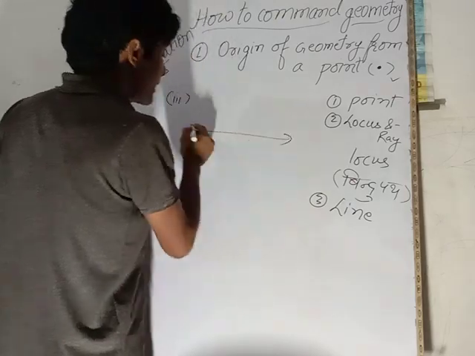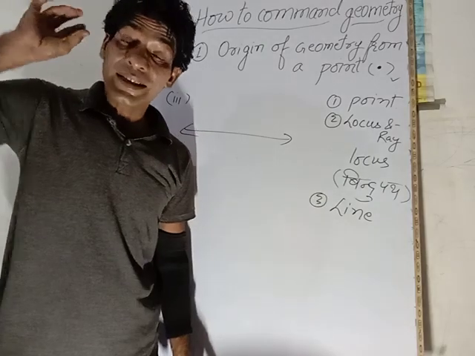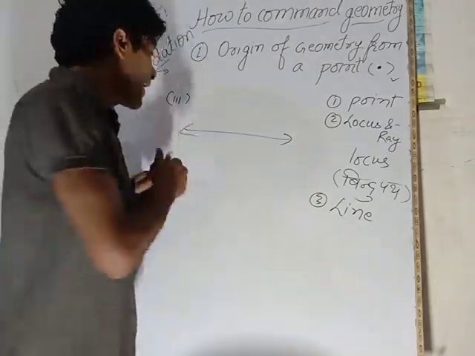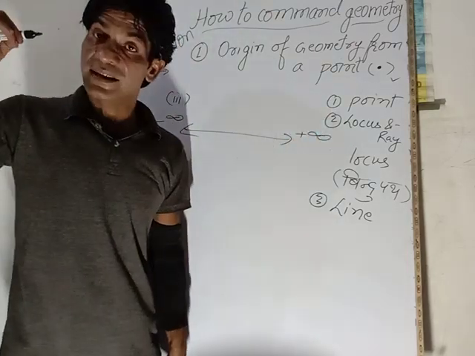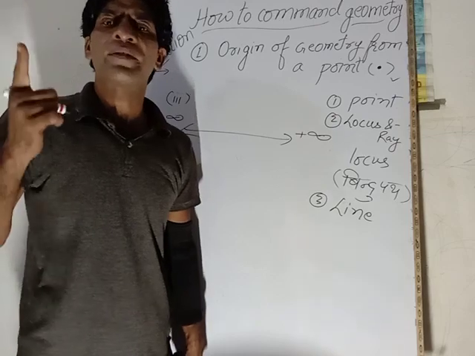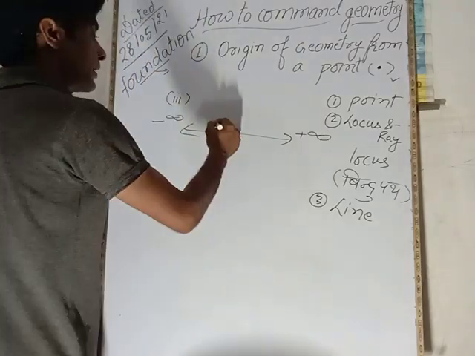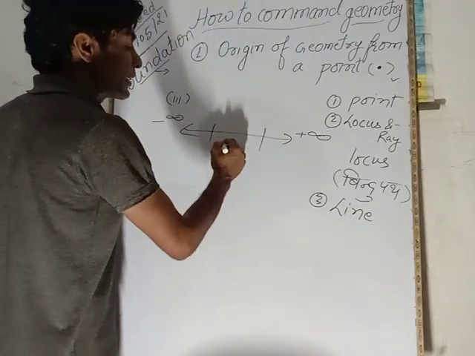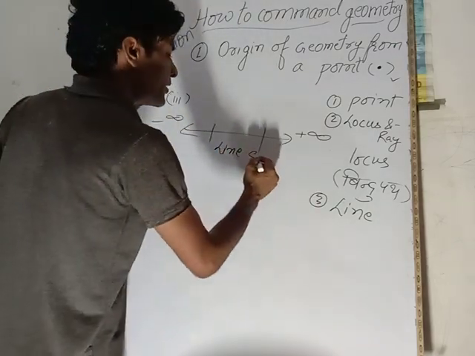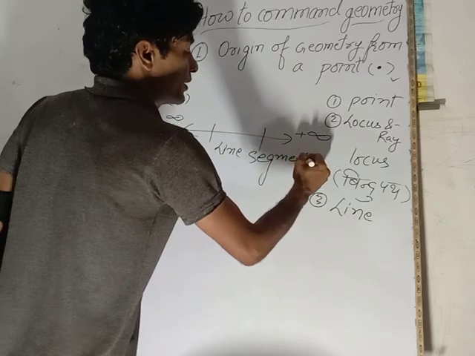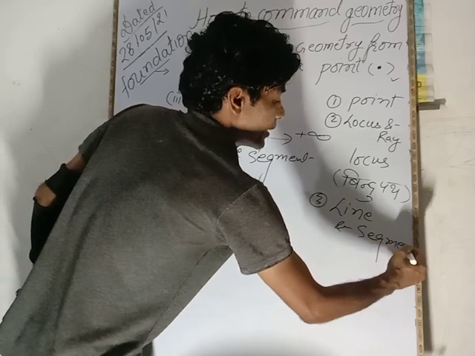when there is a line it means a straight locus. How can you define line? The straight locus from negative infinity to positive infinity is known as line. This is the exact scientific and mathematical definition of line. Come on. And when you take one part of this line, this is known as a line segment. Means you take a portion or part or segment. This is known as line segment, right? Then third point, line and line segment, right? You can take a line segment.